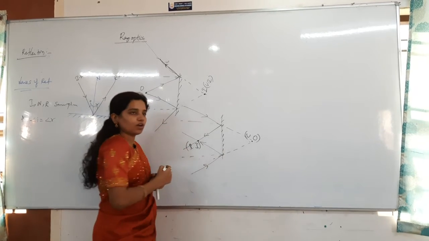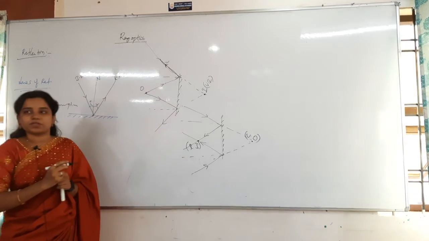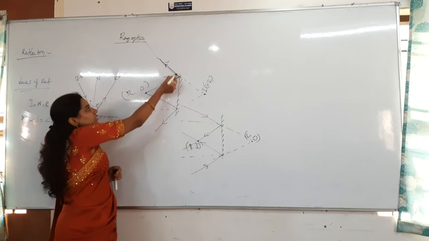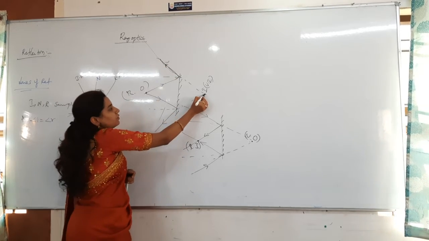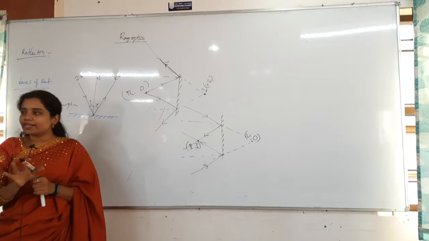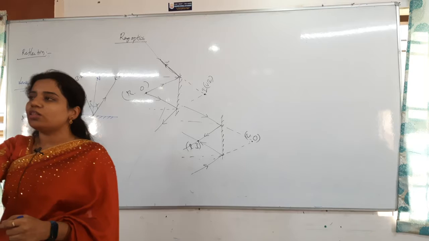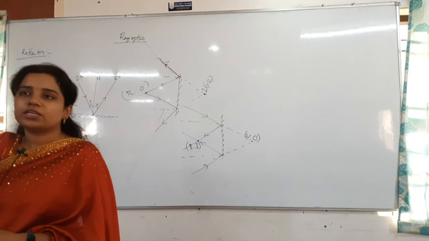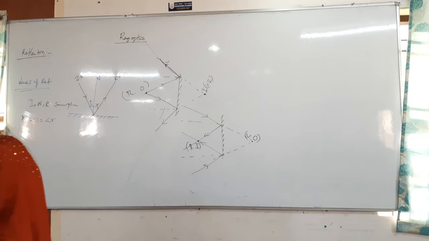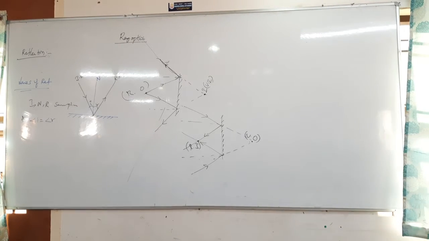So this is the real image here. This is the virtual object. This is the real object, because rays are really coming from it. And here the reflected rays appear to intersect, so that is a virtual image. You got the idea about that, right? Yes, these are very important, because they will give all the options, virtual, erect, real, and there only you might make mistakes. Clear?